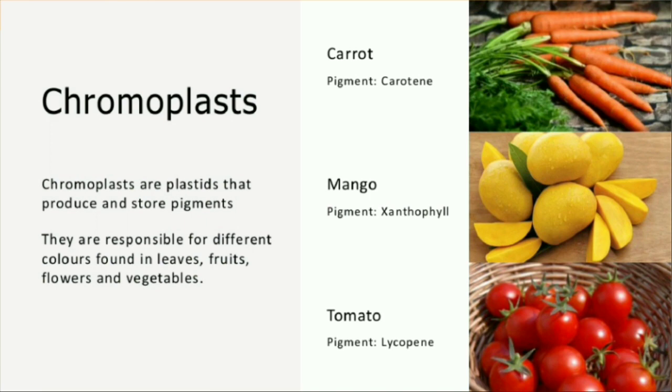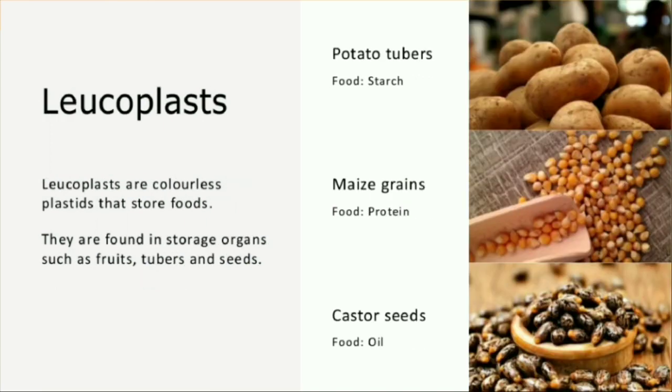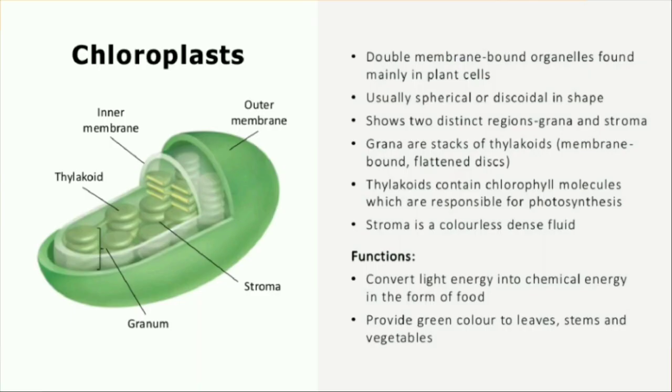Okay, and then coming to leucoplasts, these are white or colorless plastids. The main function is they store food. They are found in storage organs such as fruits, tubers and seeds. So in potato tubers they store starch, in maize they store proteins, in castor seeds they store oil. Then coming to chloroplast, this is important.